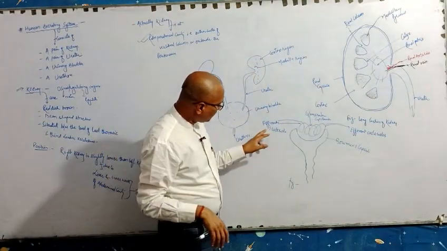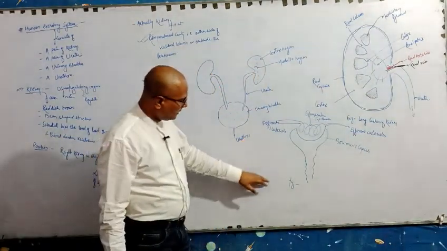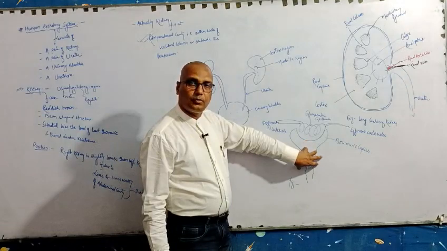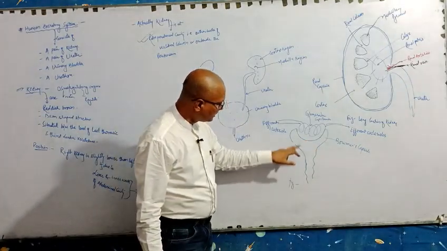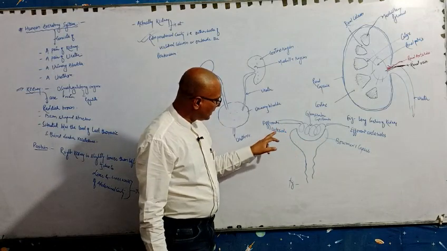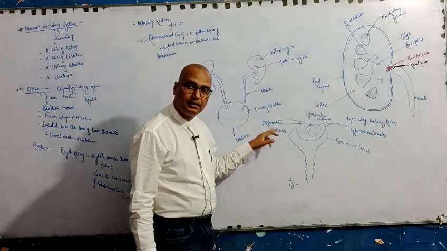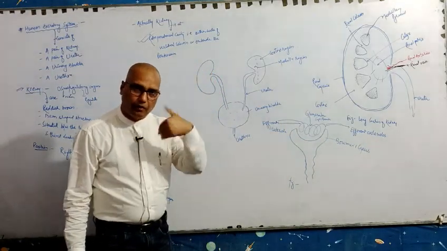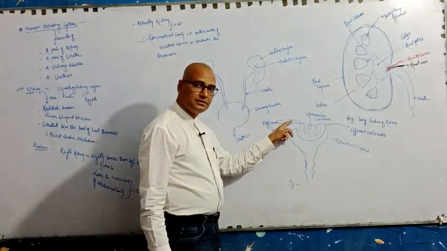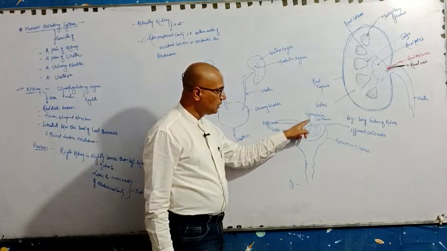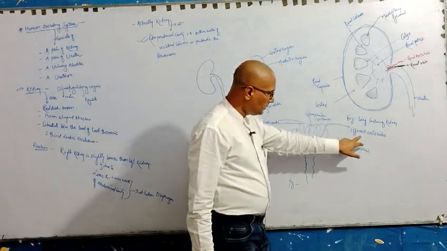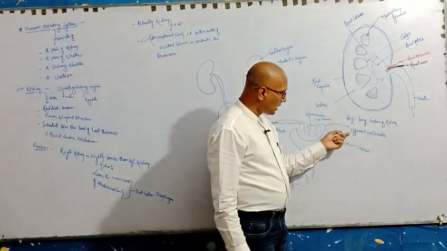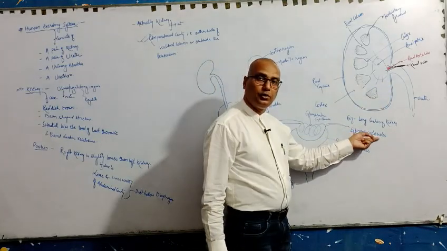After that, the afferent arteriole. When we see the structure of Bowman's capsule, here this is the PCT, this is Bowman's capsule, and this is the afferent arteriole. Blood comes by this route, goes to the glomerular capillaries, and then comes out by the efferent arteriole.